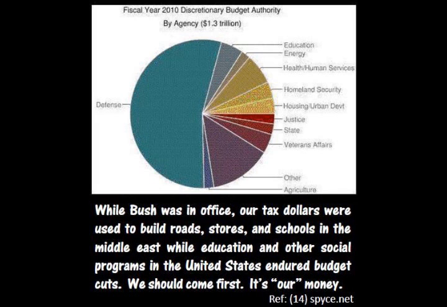While Bush was in office, our tax dollars were used to build roads, stores, and schools in the Middle East, while education and other social programs in the United States endured budget cuts. We should come first. It's our money.